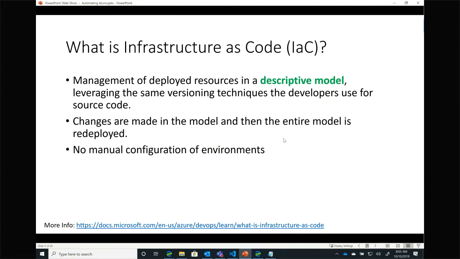Nowadays with the cloud and with modern cloud technologies, I can just ask the cloud and say, hey, give me a server, give me an instance of a database. Give me these resources and they'll be provisioned for me. Moreover, I can configure all of those resources using those same techniques.